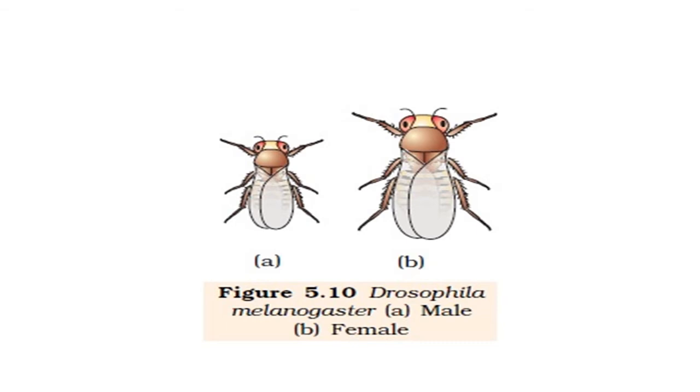In this figure you can see the structure of both male and female Drosophila melanogaster. In figure A it is male, figure B is female. By comparing both flies by morphological and observable characters, we can easily differentiate between male and female, as well as see the variation of characters. So these flies were preferred for study during laboratory experiments.